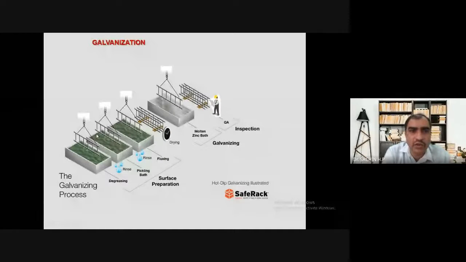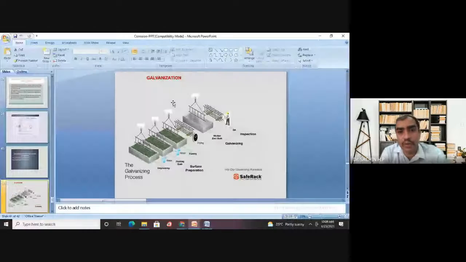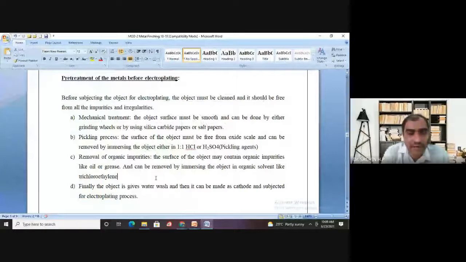So we have to remove the oil or grease, we have to remove the oxide, and we have to make the surface smooth. And after that we have to do the electroplating. Yes or no? All these things are called the pre-treatment procedure. So I will read. First technique is called mechanical treatment, so we have to make the surface smooth. Second is called pickling, so that we can remove the oxide scale. Third one is removal of organic impurities by dipping the object in the organic solvent bath.